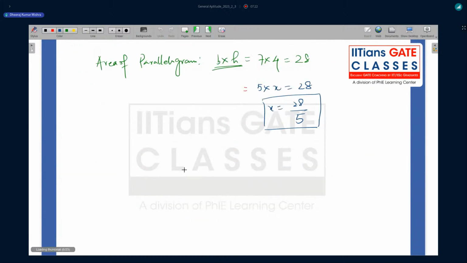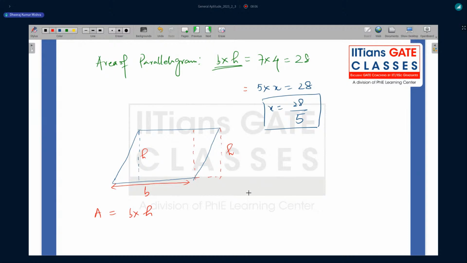So the concept you have to always remember here, for this kind of question, is this: suppose this is a parallelogram. If you draw the perpendicular on the opposite side, this is going to be the height and this is the length, or base, whatever. So the area for this is going to be B into H. Or you can also draw from here; if you know the base, this is going to be the height. Or you can also draw the perpendicular from here, so the height is going to be the same.